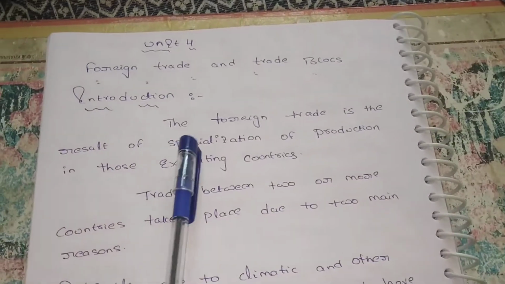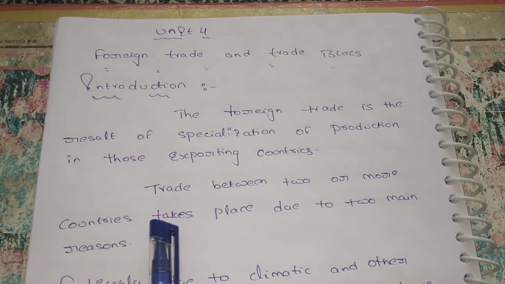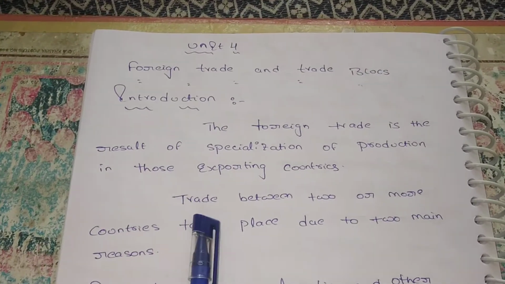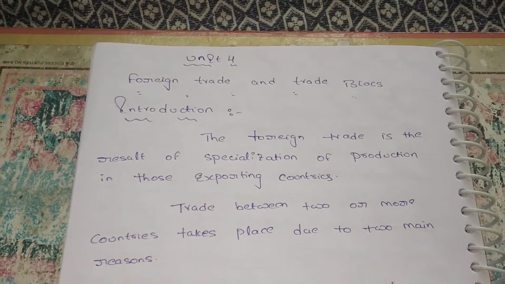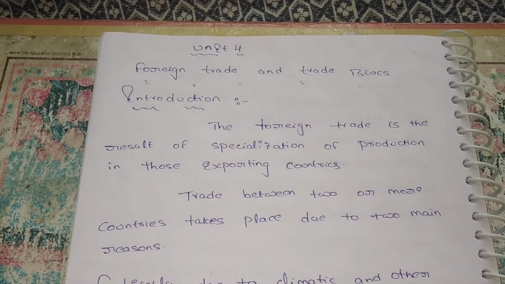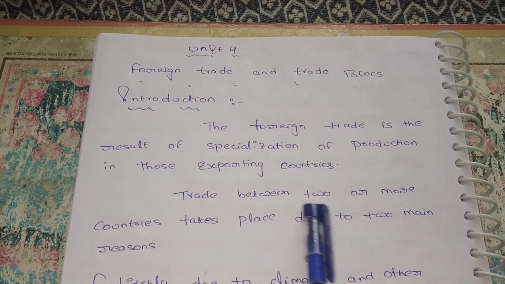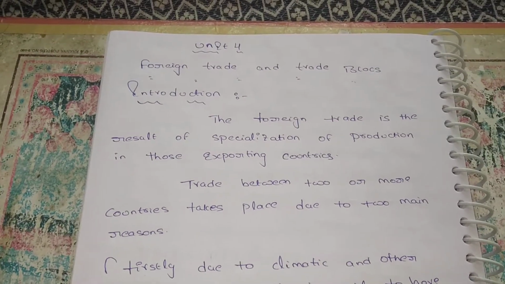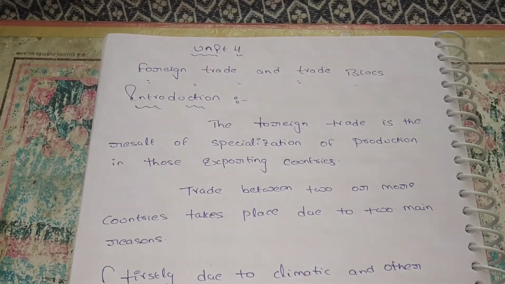Introduction. Foreign trade is the result of specialization of production in the exporting countries. What is foreign trade? Suppose a country is exporting goods; it should export only those goods in which it is specialized. Trade between two or more countries takes place due to two main reasons. Trade means exchange of goods from one country to another country. Why does trade take place?